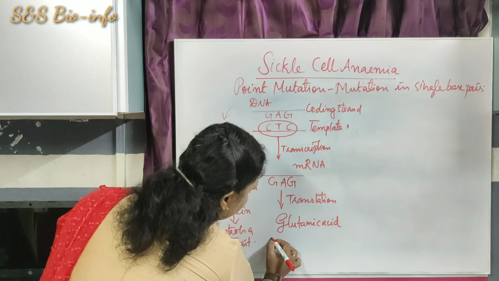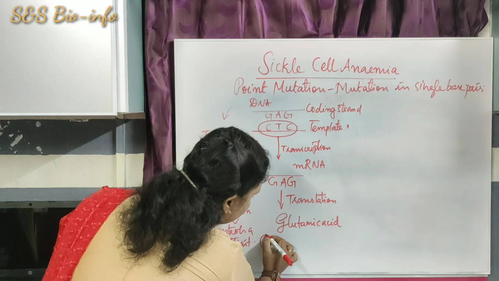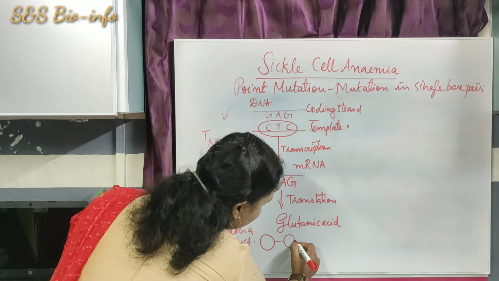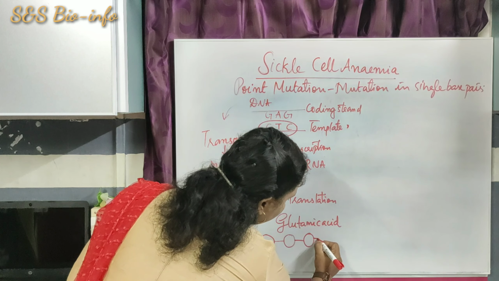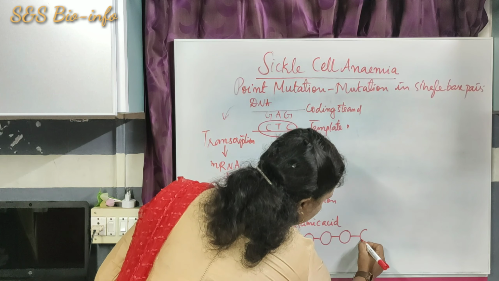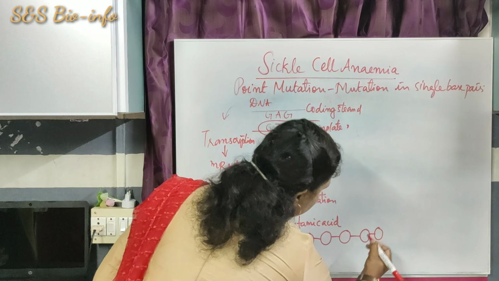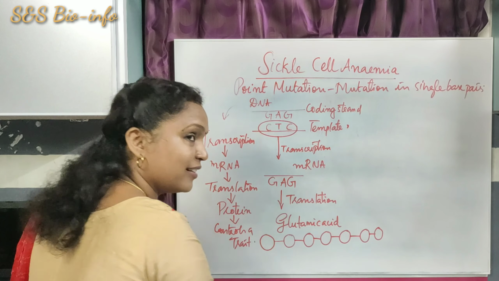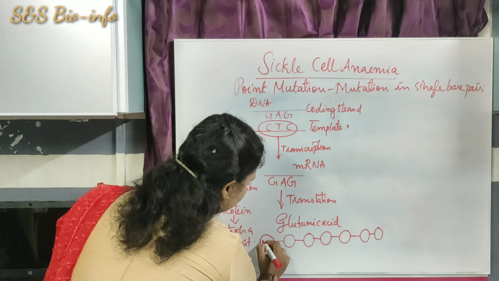So here I draw the normal HbA chain. It consists of amino acids 1, 2, 3, 4, 5, 6, 7. Each circle represents one amino acid.